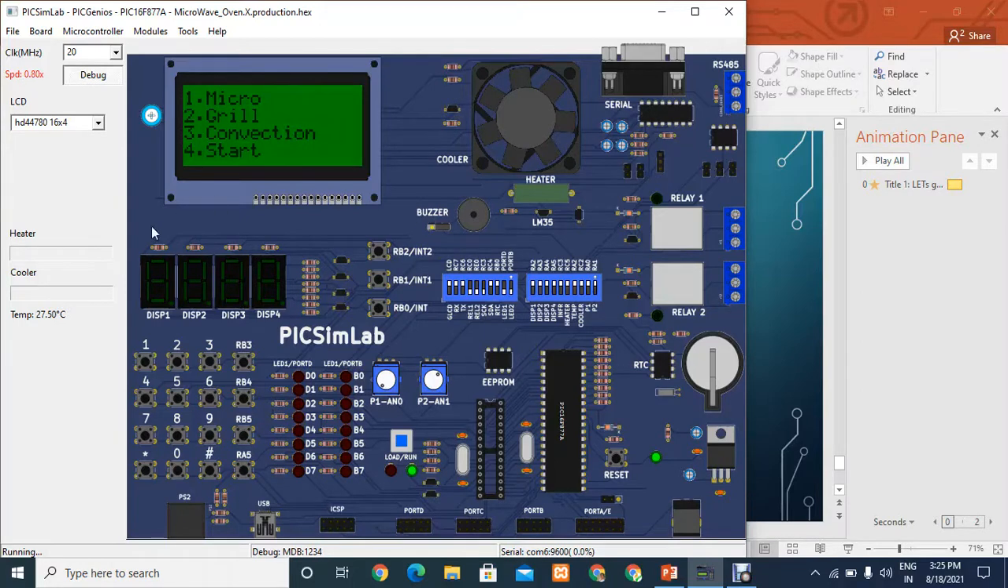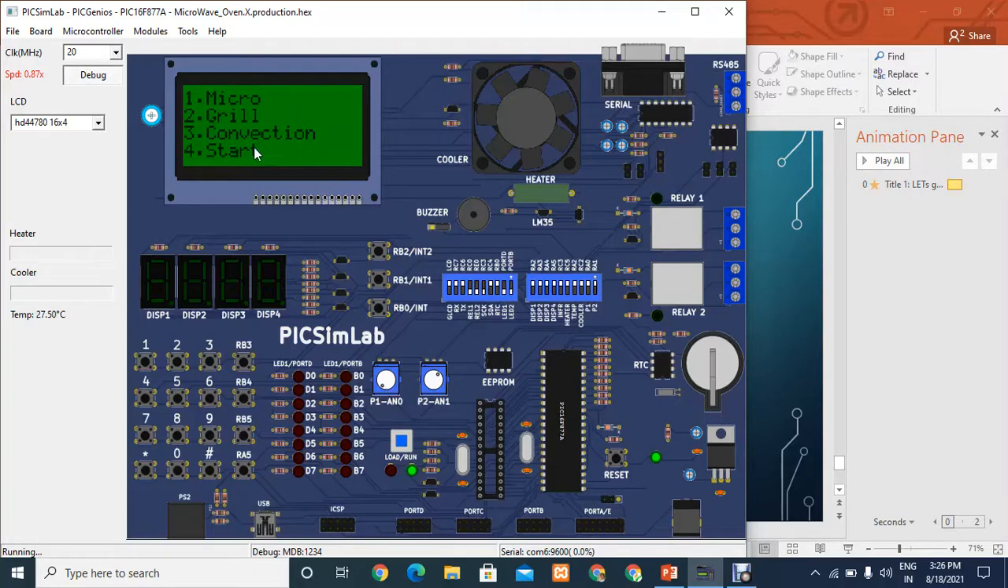Let's see how it works. Let me click first on macro mode. It shows that the maximum power it consumes is 900 watt. It asks me to enter the time. Let me enter 5 seconds for our convenience. Let me enter hash. It shows 5 seconds. The cooler started running. After finishing, the buzzer will be turned on. I think you have heard that buzzer sound.